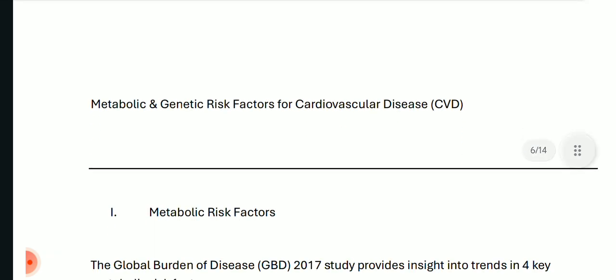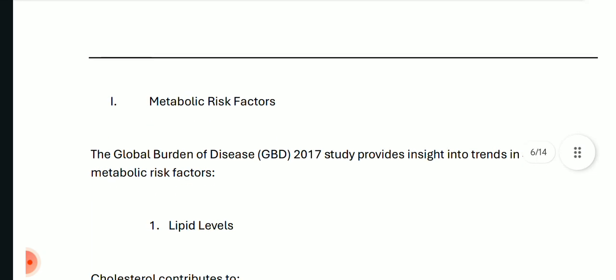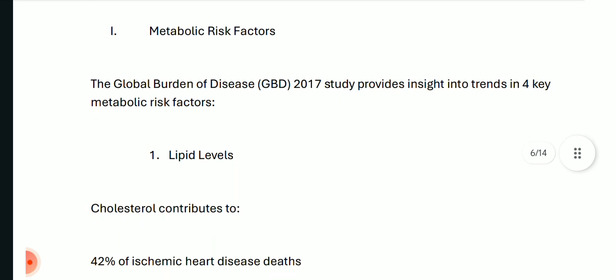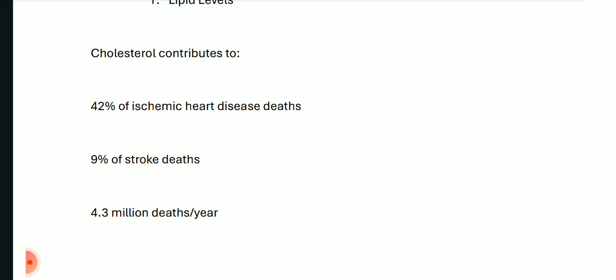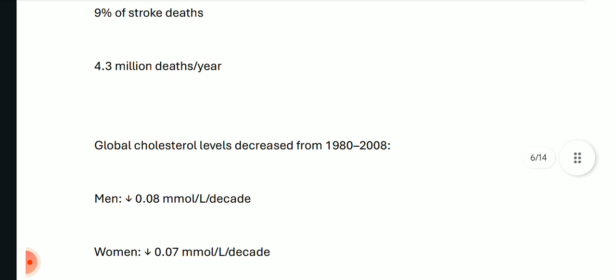Next up, metabolic and genetic risk factors are also there. So, metabolic risk factors, the Global Burden of Disease 2017 study was to provide insight into the trends in four key metabolic risk factors. First was the lipid levels, because cholesterol contributes to approximately 42% of the ischemic heart disease deaths, 9% of stroke deaths, and 4.3 million deaths per year.